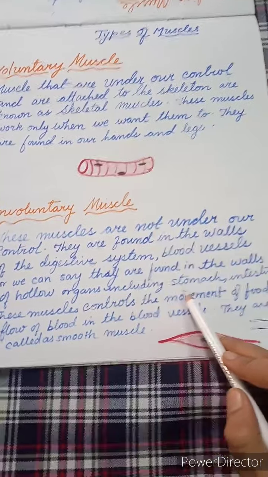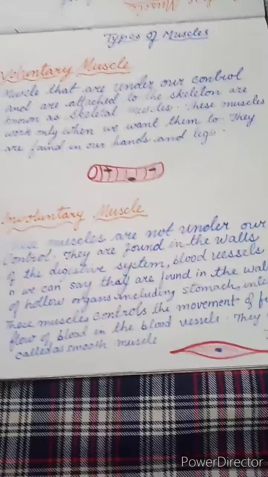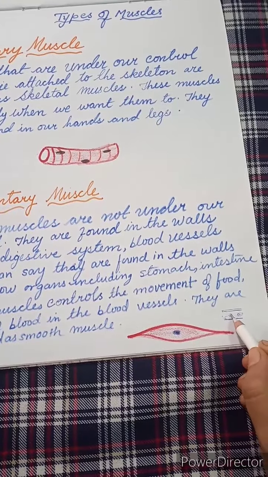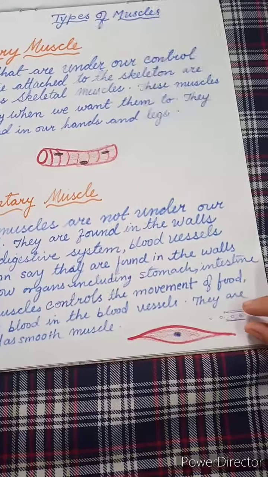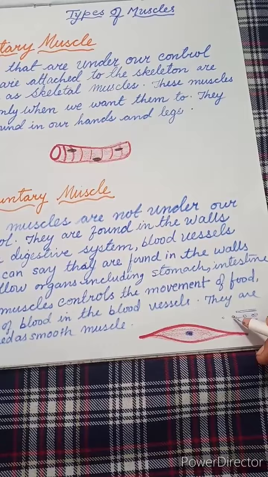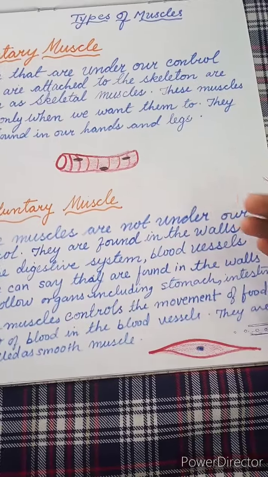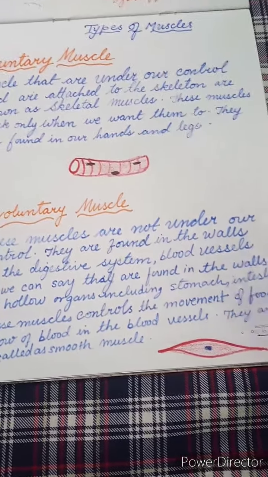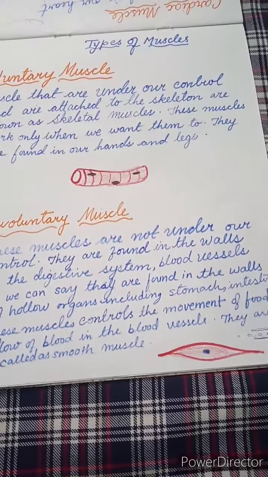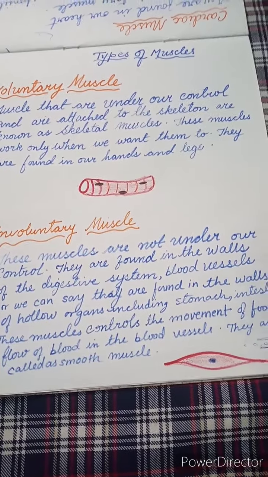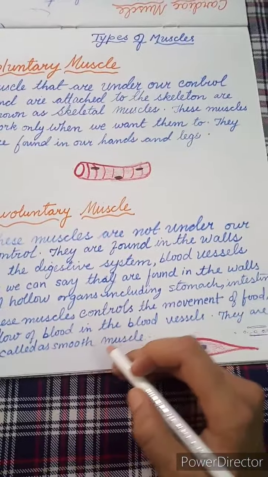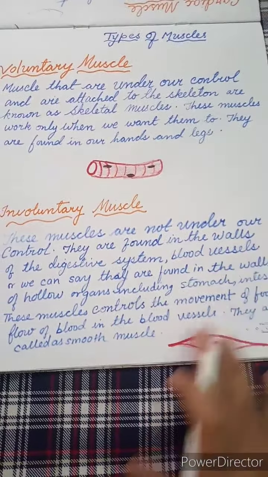These muscles control the movement of food. I have already shown before a picture of the intestine, how the food is traveling like this. Food is traveling, or in the blood vessels the blood is moving forward, or the movement of blood is due to the muscles contracting and then relaxing. Due to this movement the blood is moving. So muscles control the movement of food or flow of blood in the blood vessels. They are called smooth muscles.